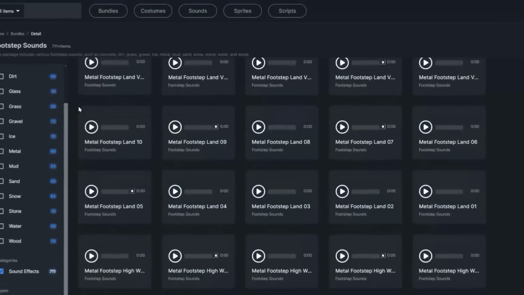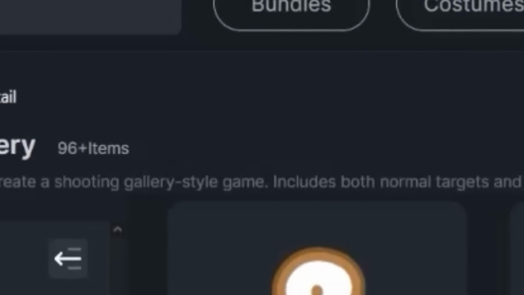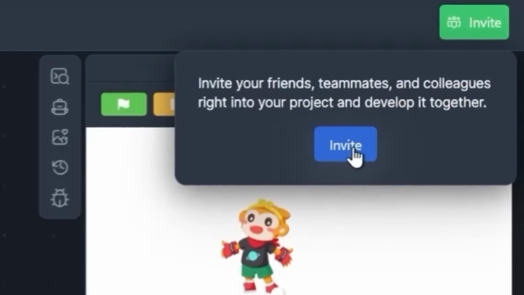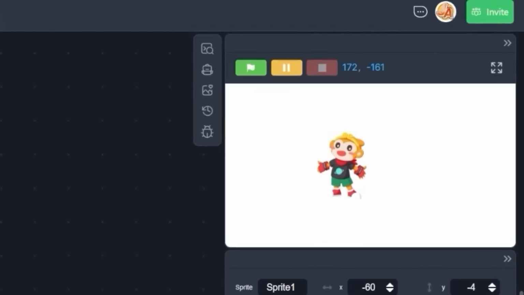Why are there so many footstep sound effects? Complete package to make a shooting gallery style game. Does that include code and stuff? If that's true, then this is better than Scratch. There's a feature where you can invite collaborators to start working on your game. This is a genius idea. Scratch needs to start writing down some notes.